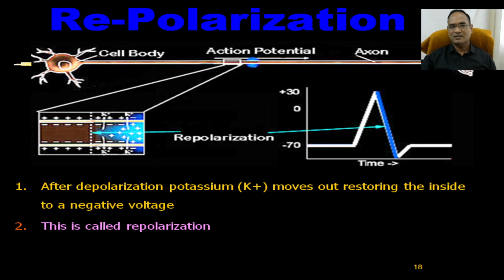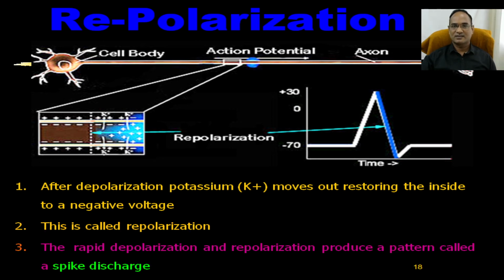Repolarization is potassium trying to normalize the inside and outside electrical level of the cell. Rapid depolarization and repolarization we call a spike discharge of the cell.